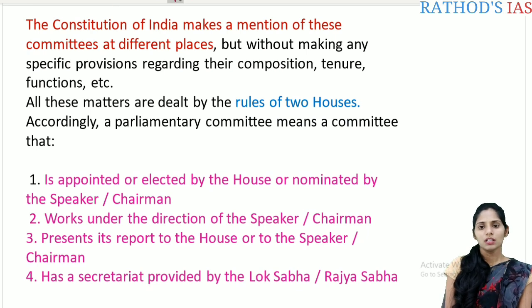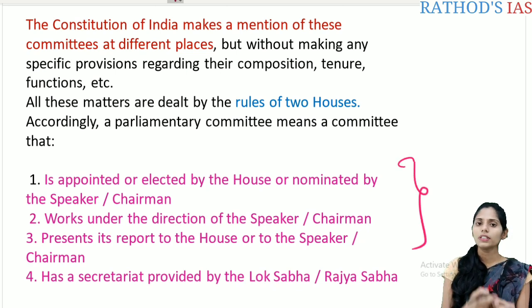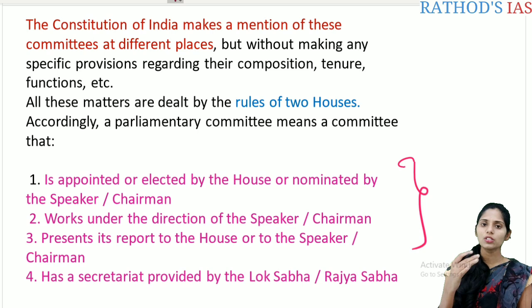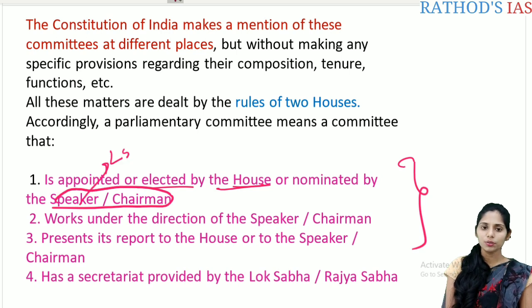Now, what does a parliamentary committee mean? For a committee to be called a parliamentary committee, it should satisfy some conditions. The first important one is that it is appointed or elected by the House or nominated by the Speaker or the Chairman: Speaker in the case of Lok Sabha, Chairman in the case of Rajya Sabha.